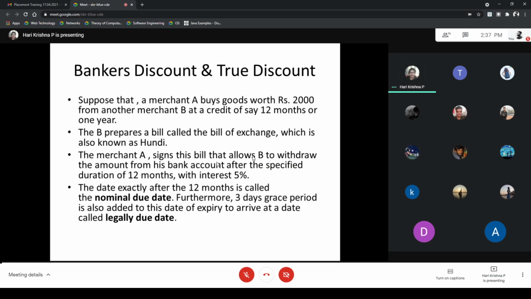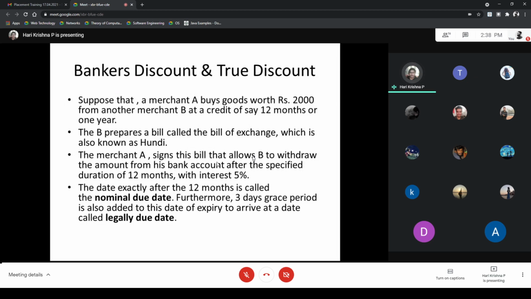Everybody knows this in the banking case. The merchant A signs this bill, which allows B to withdraw the amount from his bank account after the specified duration of 12 months, with interest, say 5%. A can't pay right now, so he is giving it as credit, and B is going to withdraw the amount in 12 months with the interest of 5%.